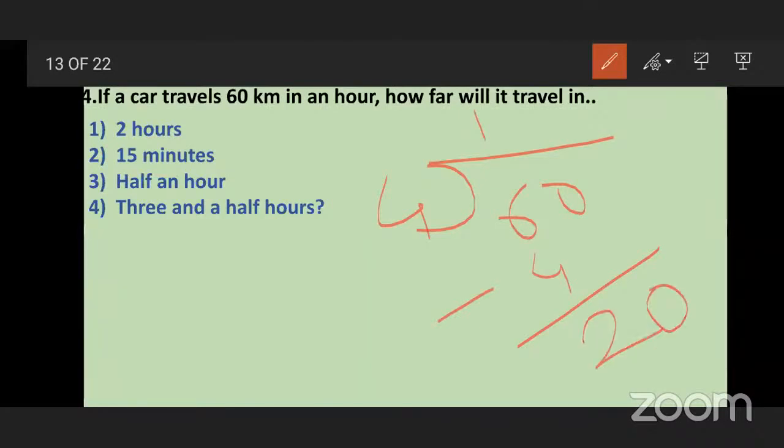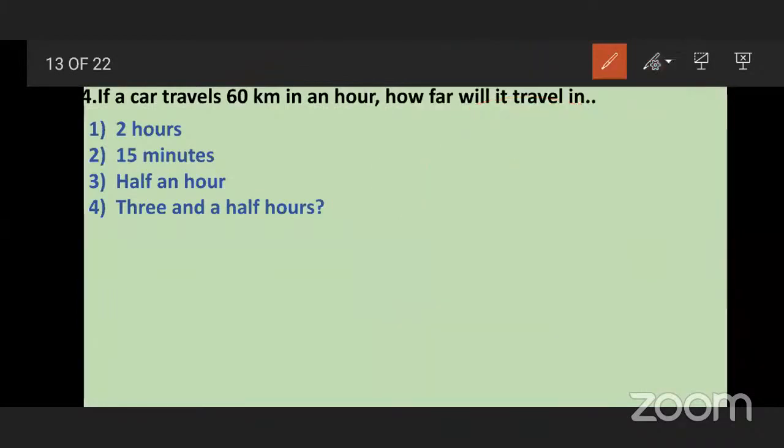This 0 we take down, so 20 is there. 4 fives are 20. So our answer is, in 15 minutes it will travel 15 kilometers.